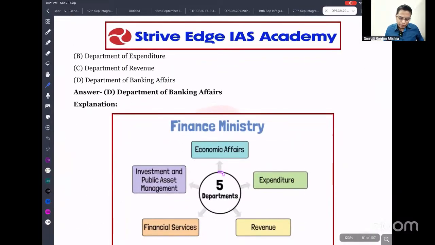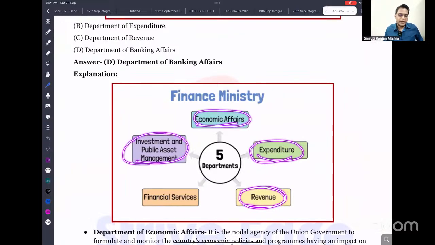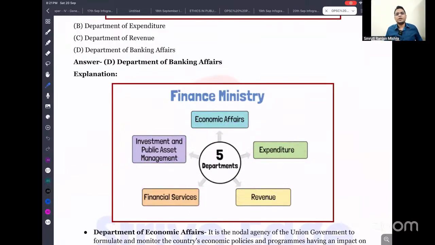If you look into the Ministry of Finance, you'll find five departments. First one is the Department of Revenue, earning income. Then Expenditure. The next is Economic Affairs. Next is Investment and Public Asset Management, that is called DIPAM. Next one is Financial Services. So these are the five departments of the Ministry of Finance.